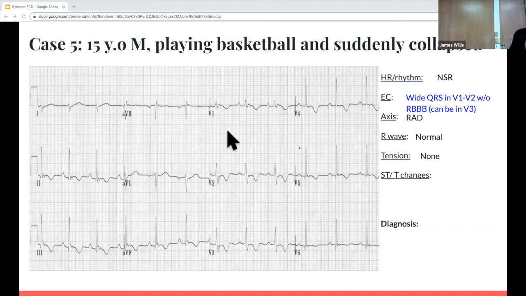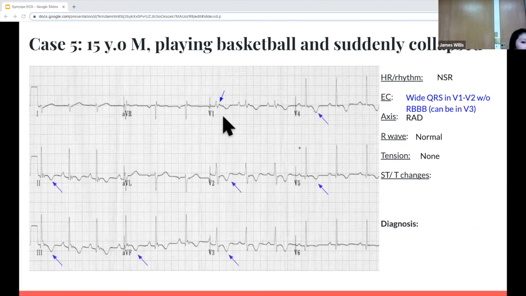It's a little hard to see in this one, but I'll just give you the hint that it's in V1. So specifically looking here, I'll have a better picture in the next slide, but there's this little blip or wiggle that's known as the epsilon wave.